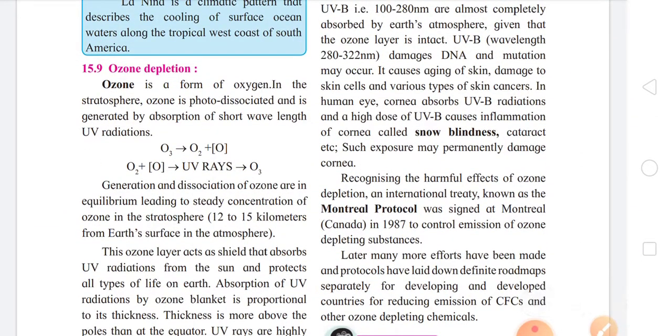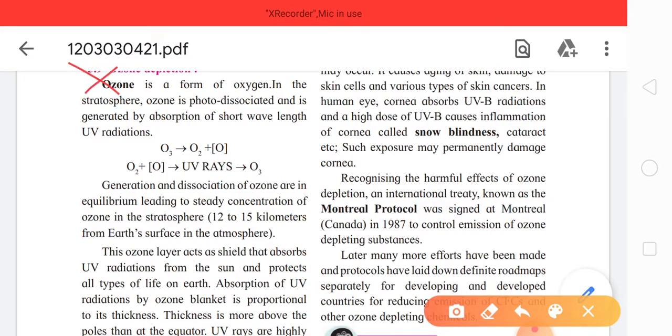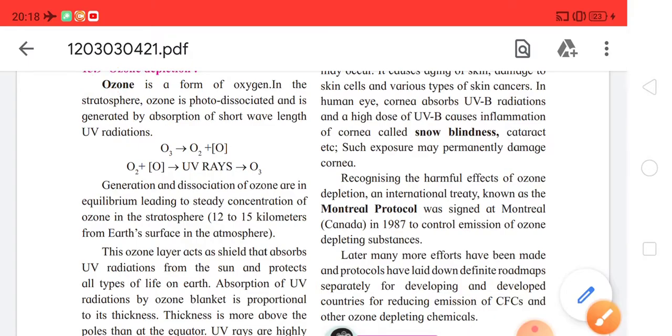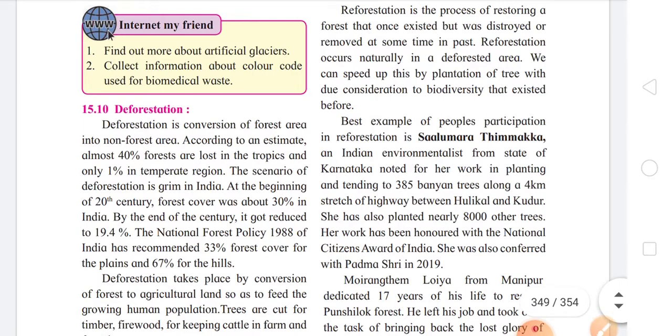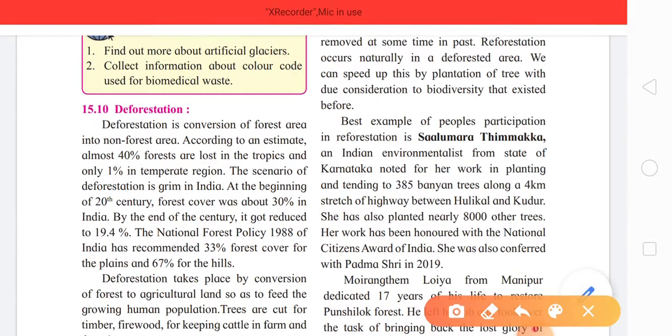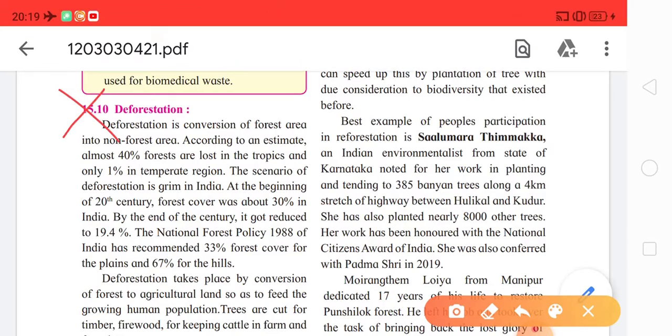Ozone depletion, that is 15.9. The 15.9 subtopic, the name of the topic is ozone depletion. Again the complete topic is being deleted. So it is also not considered to be there in the exam. Now the last subtopic, that is on page number 340, subtopic 15.10, deforestation. This is also deleted and it is considered to be non-evaluative.